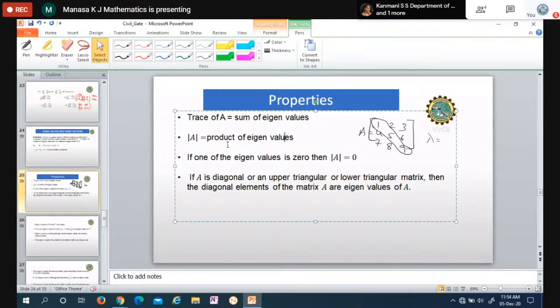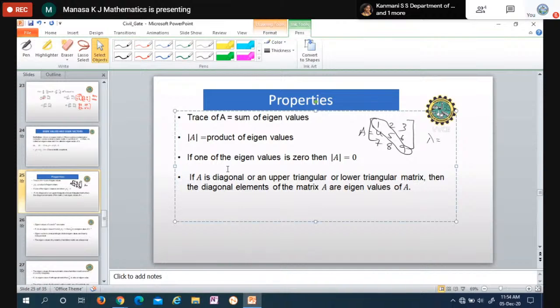Next property: if one of the eigenvalues is 0, then of course the determinant is equal to 0, because the product of eigenvalues is the same as the determinant of A. If one of the eigenvalues is 0, then the product becomes 0, so the determinant of A also becomes 0.